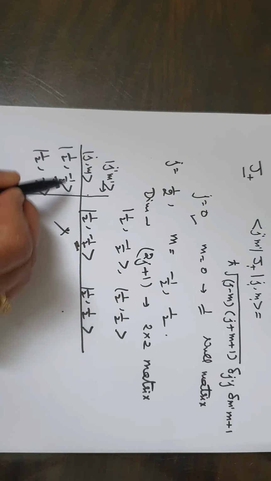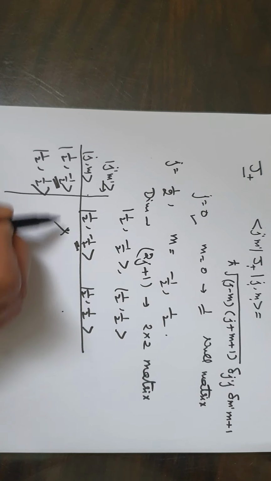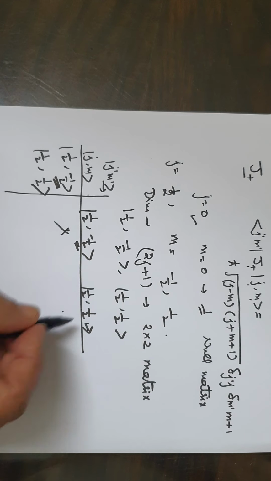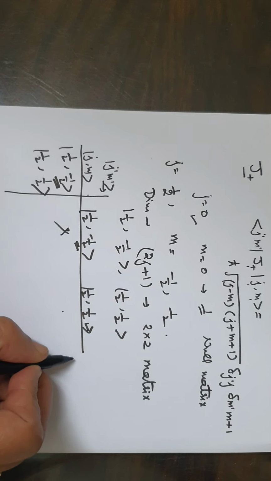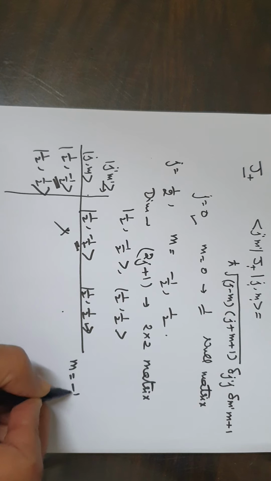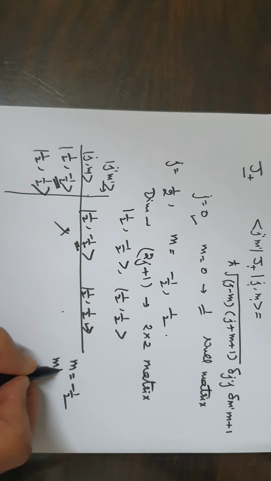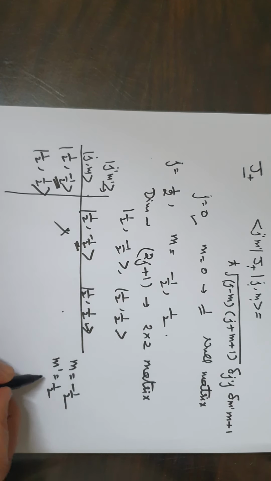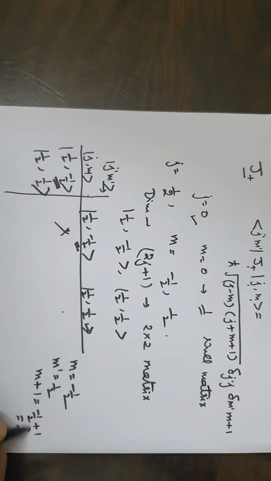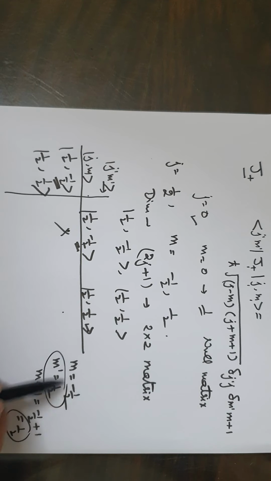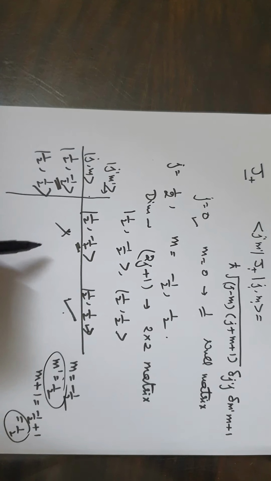For this element, m is −1/2 and m' is 1/2. In this case, m plus 1 will be equal to −1/2 + 1, that is 1/2, which is equal to m'. So this element will exist.